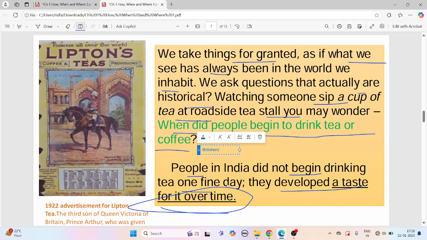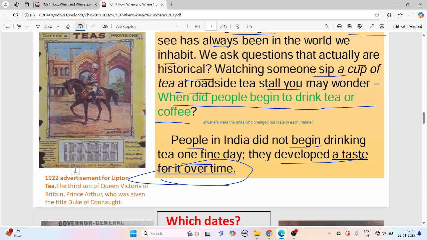Britishers were the ones who changed our taste in a big way. Now, a 1922 advertisement for Lipton Tea, the third son of Queen Victoria of Britain, Prince Arthur, who was given the title Duke of Connaught.